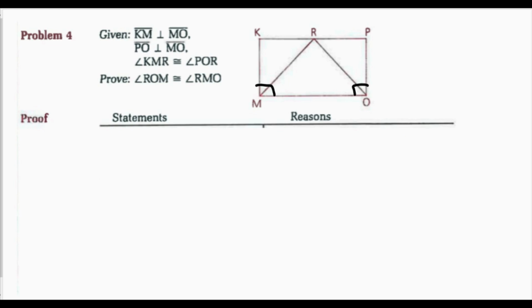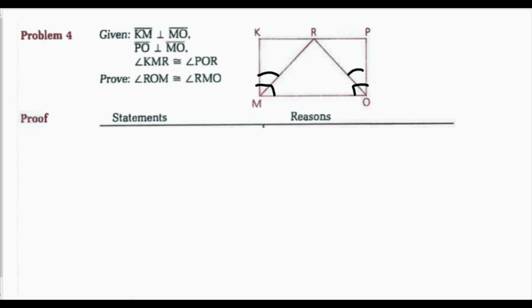And angle KMR, so this angle, is congruent to angle POR. I want to show that ROM is congruent to RMO. Notice I have two angles that are complementary and then two angles that are congruent. So I can state that if angles are complementary to congruent angles, then they are congruent.